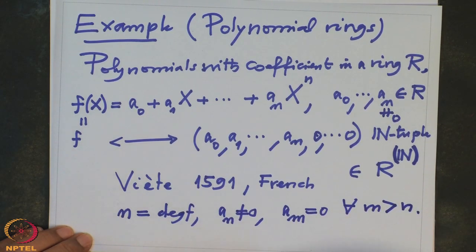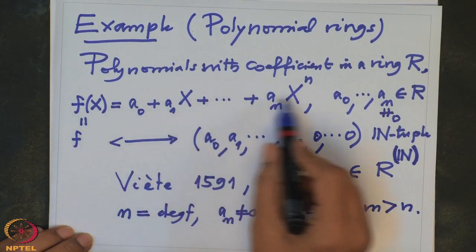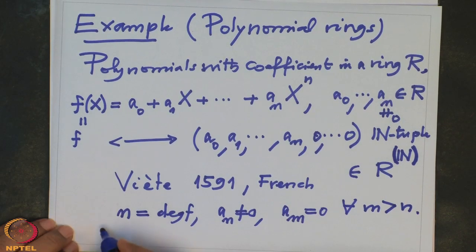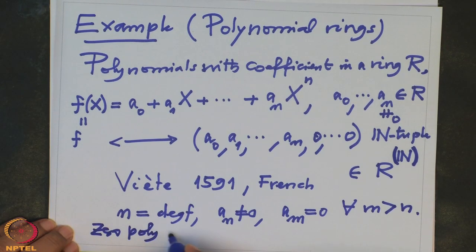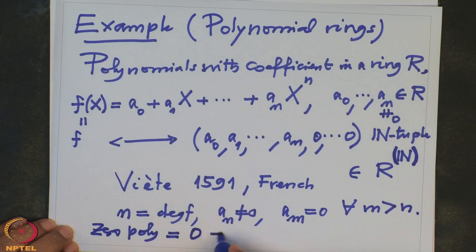Let me remind you, 0 is also a polynomial where all the coefficients are 0, the 0, 0, 0 tuple. That is called the zero polynomial. The zero polynomial is the same thing as 0. I will write it 0 because all coefficients are 0, but this is also the tuple 0.